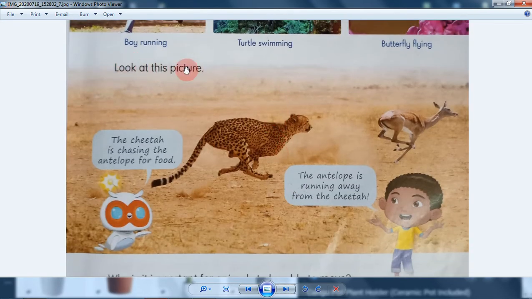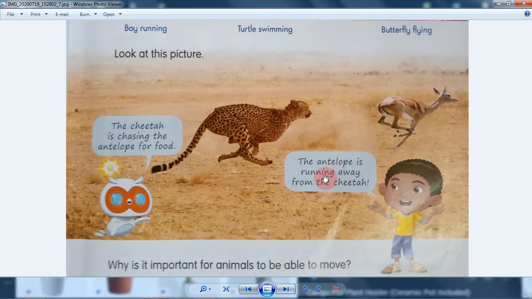Look at this picture. This is a cheetah, right? The cheetah is chasing the antelope. What is the pronunciation of antelope? Yeah, I think it's antelope. The cheetah is running after the antelope because the cheetah wants food.